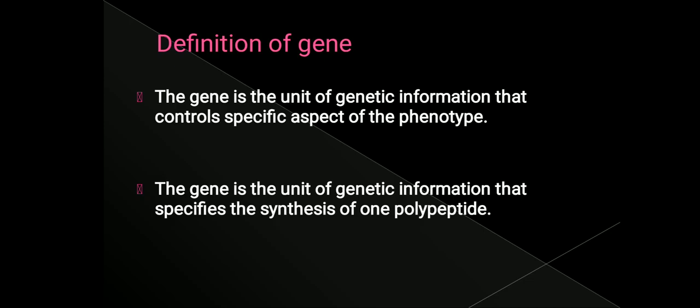Phenotype means the structure of a cell, the functioning of a cell, the enzymes that are produced in the cell, the proteins that are produced in the cell. All this is being controlled by a gene. Now that gene is going to carry the genetic information to control all these phenotypic aspects. Another definition for gene is, the gene is the unit of genetic information that specifies the synthesis of one polypeptide. So a gene will carry genetic information for the synthesis of a polypeptide. That is another definition that is given to gene.